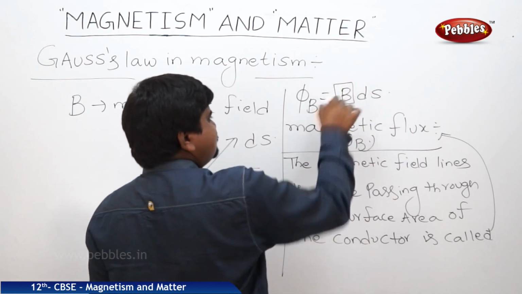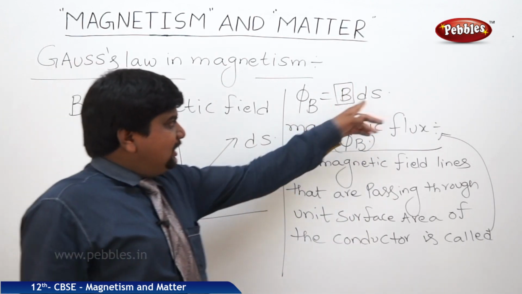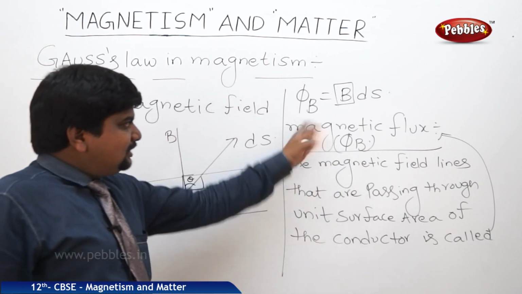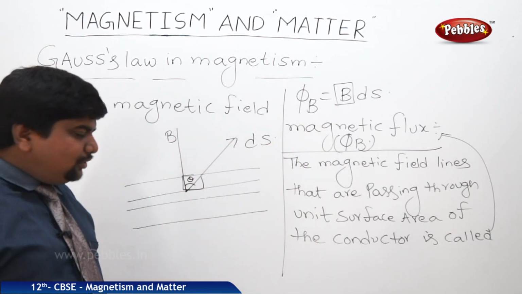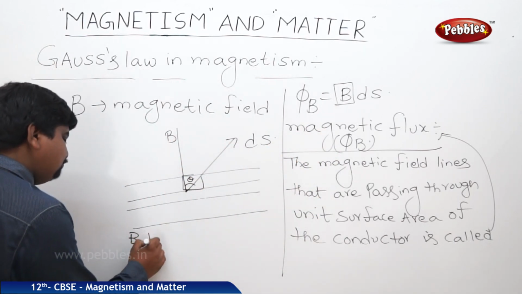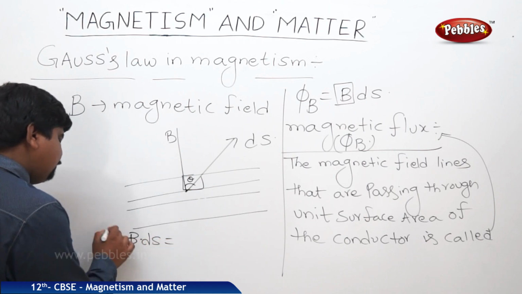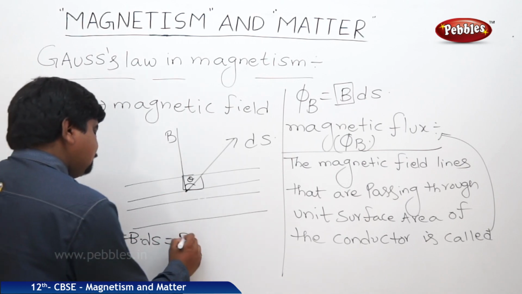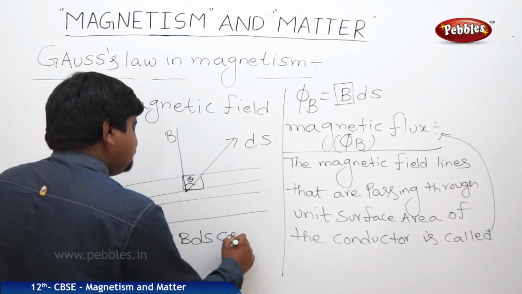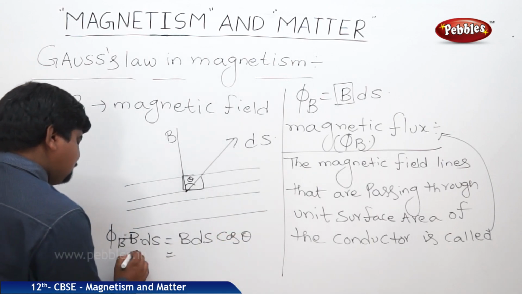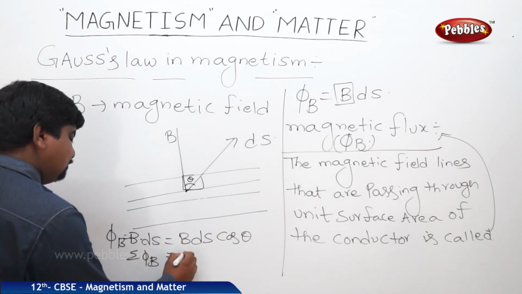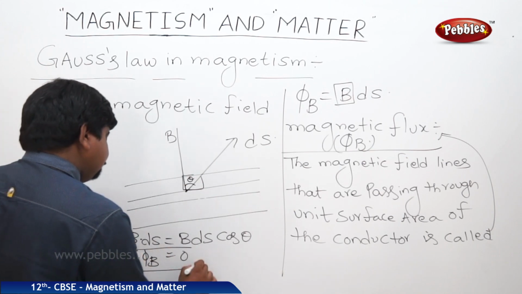So field lines are the strength of the magnetic field in unit surface area. But if these are in a closed loop, it is 0. So that's why B dot ds is equal to phi B is equal to B ds cos theta. So therefore summation over phi B is equal to 0.